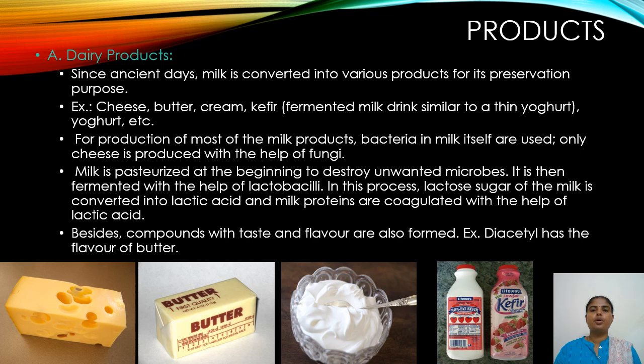Let us see some products produced with the help of microorganisms. The first among all is dairy products. We know that milk and milk products tend to spoil faster. So, since ancient days, there have been many practices followed to change milk into some products so that they can be preserved. For example, cheese, yogurt, kefir, butter, etc. Kefir is a fermented milk drink which is similar to yogurt but thinner in consistency.